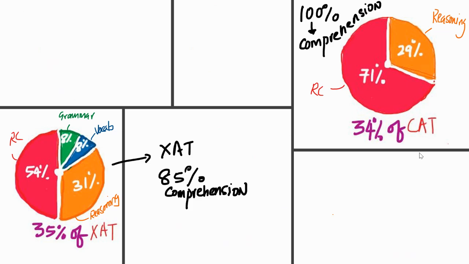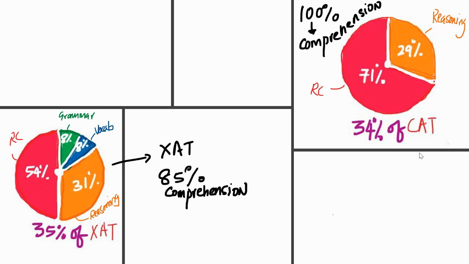Let's compare first of all the CAT with XAT. 34 percent, which is 34 out of the 100 questions, are verbal ability. In the XAT, 35 percent of the paper is verbal ability and reading comprehension. The other 2 sections are quantitative ability and decision making. That's the XAT story. And in the XAT, 85% of the questions are comprehension based. So 54 percent is reading comprehension, 31% is reasoning. By the way, I realize that doesn't add up to 100 percent: 54 plus 31 plus 8 plus 8. I think it rounded it off. Probably one is 7.9, other is 8.3. Doesn't matter. You get the gist, right?